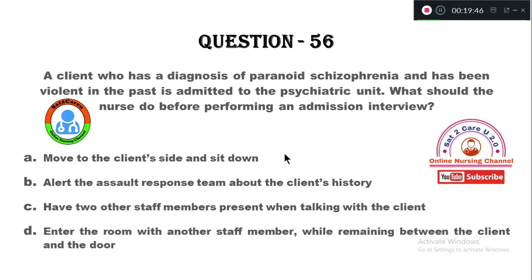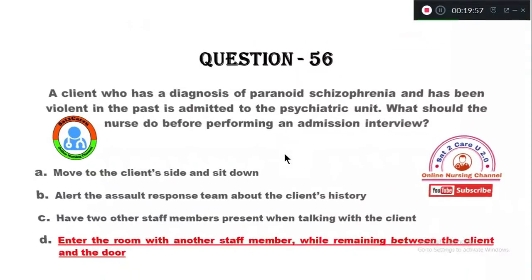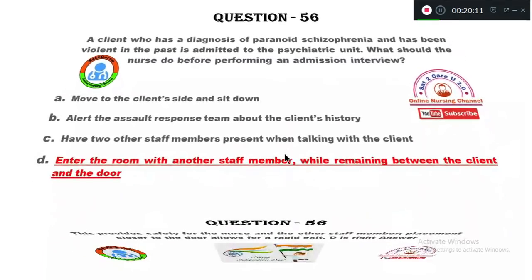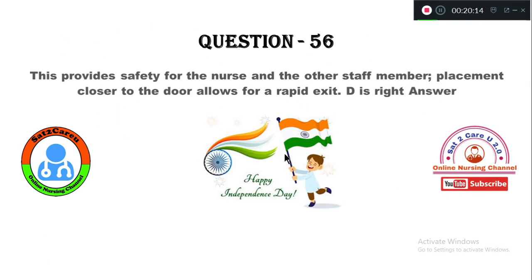So for a client who is diagnosed with paranoid schizophrenia and is violent at the time of admission, the psychiatric nurse should do option D, and should not go alone to meet the patient. Always go with another staff member and ask them to remain with you when you are taking the history. Question number 56, option D is right.